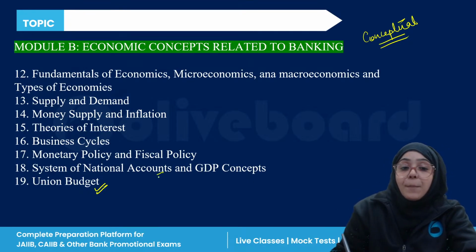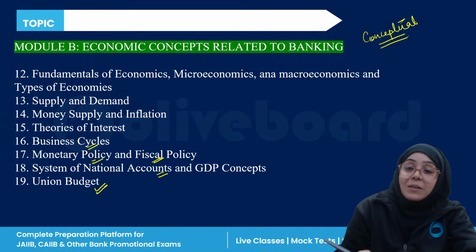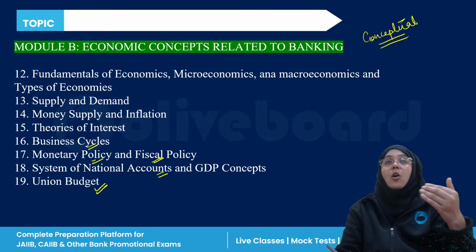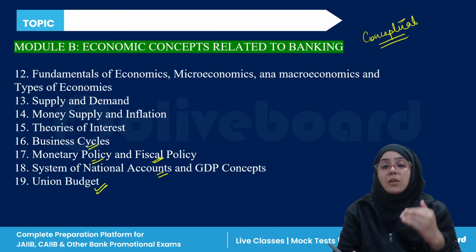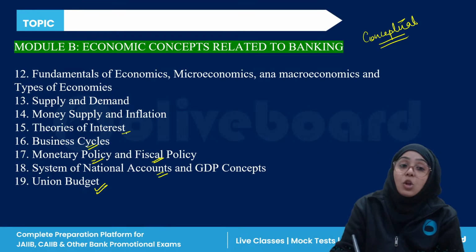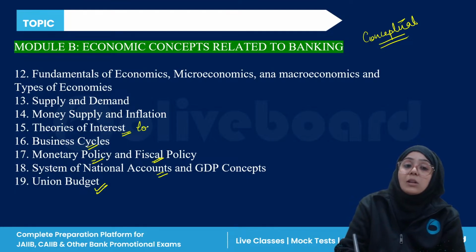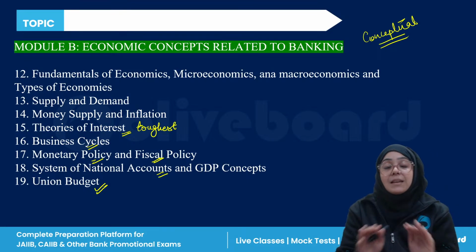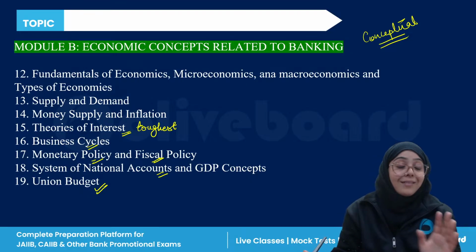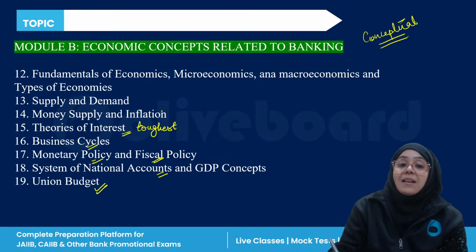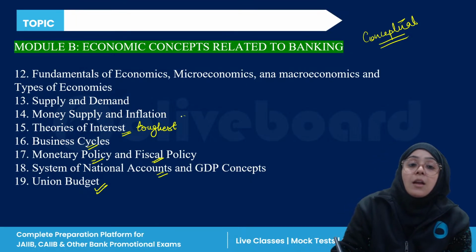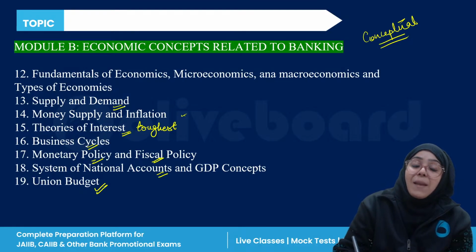Then we are going to discuss national income and GDP concepts, monetary policies and fiscal policies, different types of business cycles like recession or depression or hyperinflation or inflation, right? Then theories of interest, which is actually the toughest chapter in the complete syllabus, right? Then money supply and inflation. Okay, then we are going to discuss supply and demand.